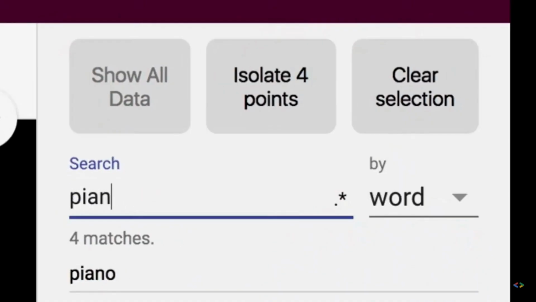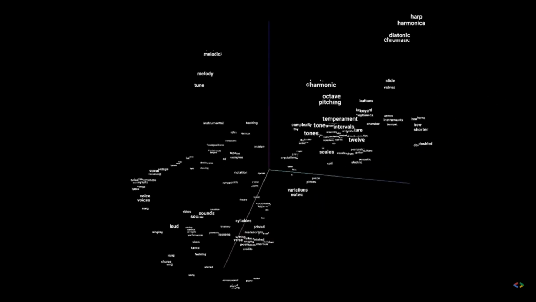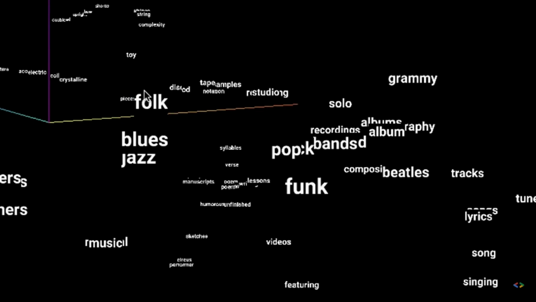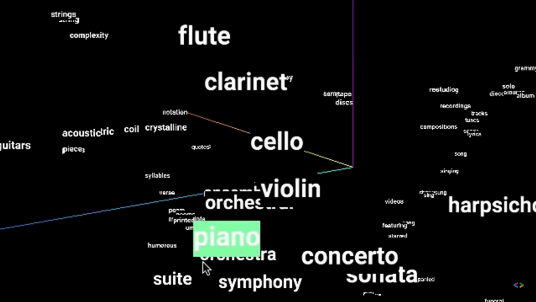We can also look closely at smaller sets of words. If we search piano, we can run t-SNE only on words related to piano. We get clusters of composers, genres, musical instruments, and more.